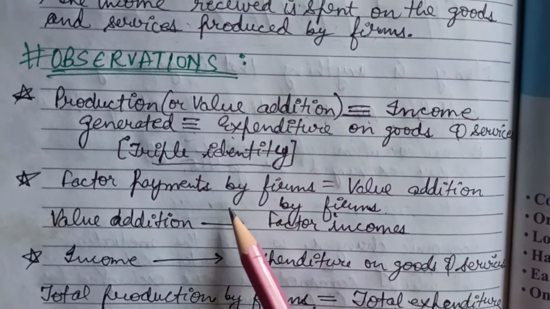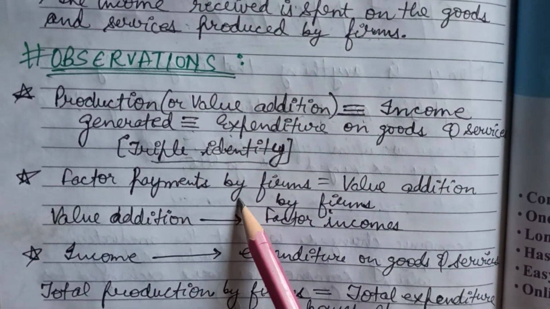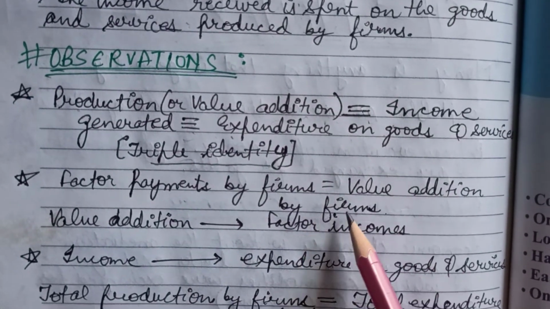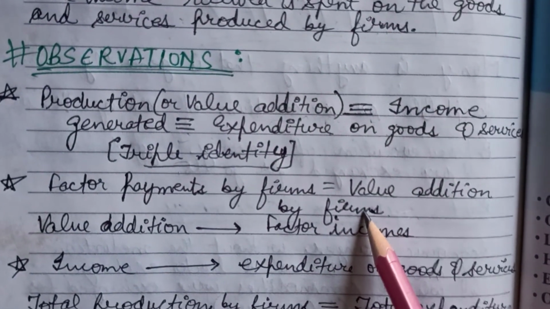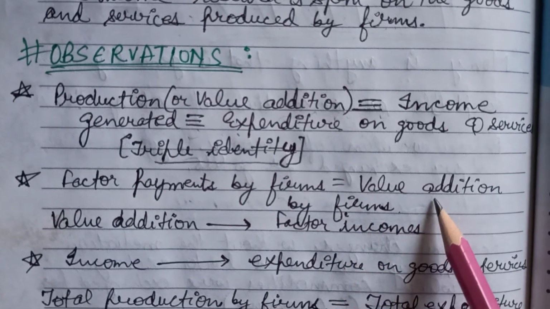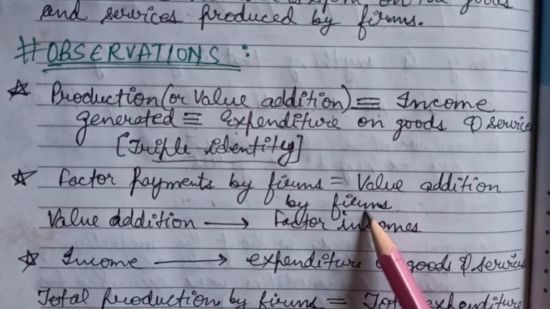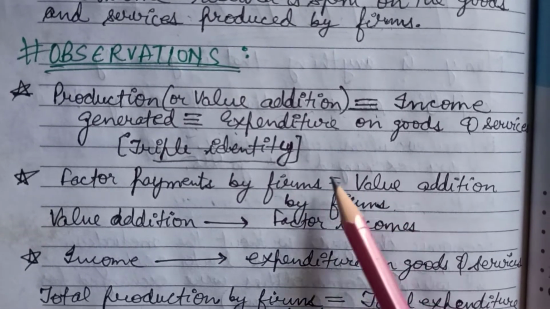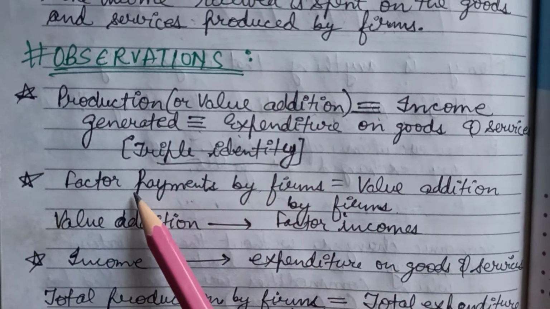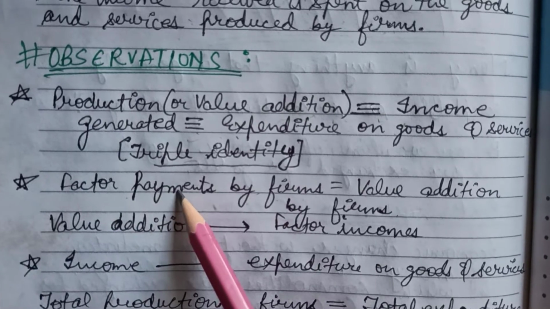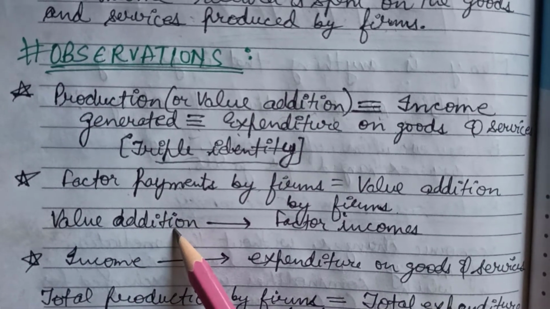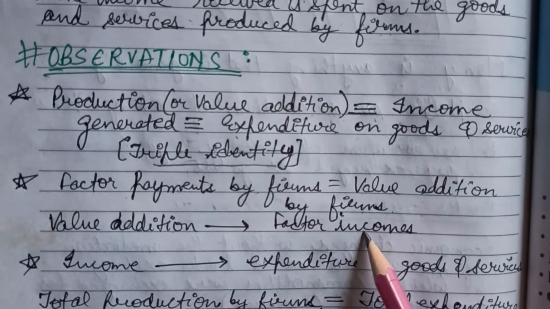Now next observation is that factor payments by the firms is equal to the value addition by firms. As we know that the value addition which will be generated by the firms will be distributed by the producers or the firms to the household sector in the form of factor payments. Thus, we can say that value addition is converted to the factor incomes.